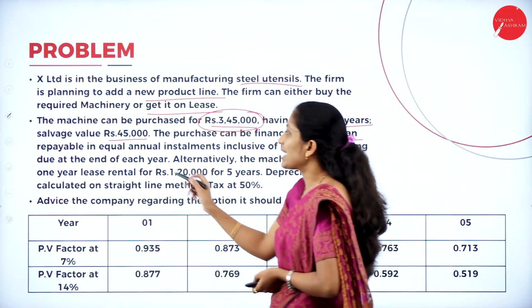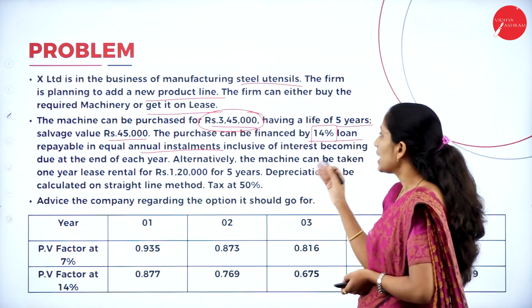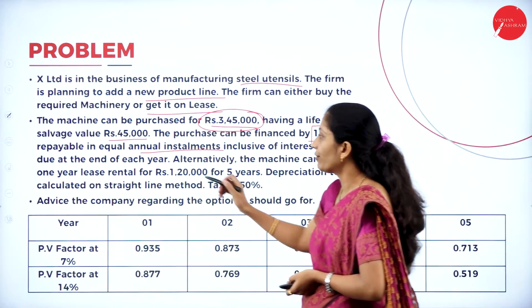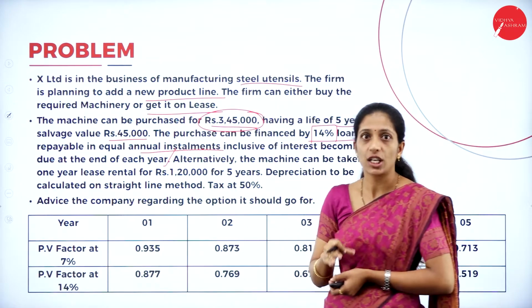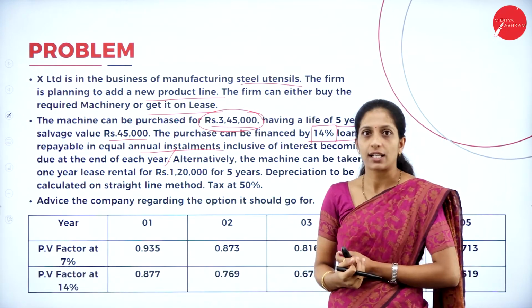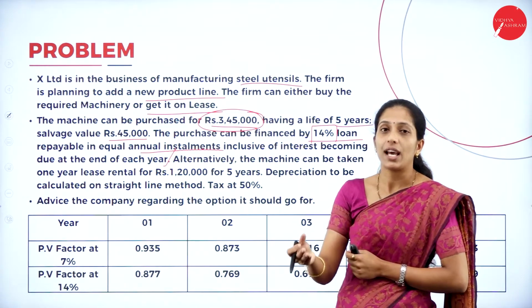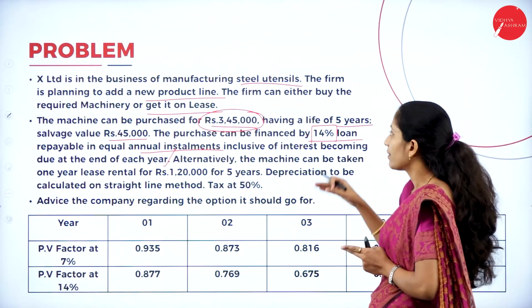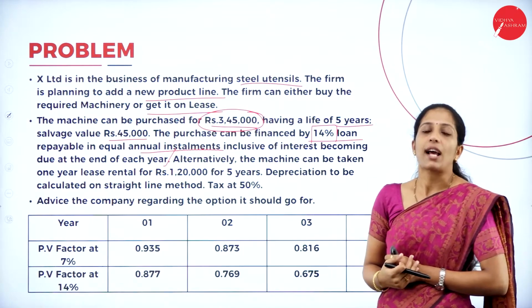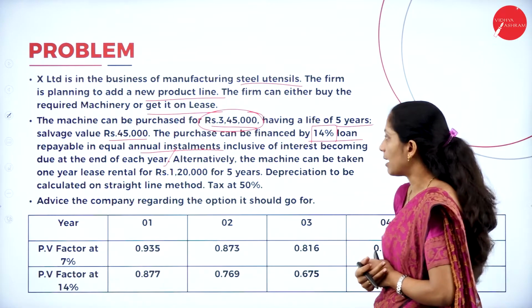Next, repayable in equal annual installments inclusive of interest becoming due at the end of each year. So this is one option where they are going to buy the asset, and the total cash price of the asset is 3,45,000, where in order to purchase that asset they have to borrow a loan at 14% per annum, and that amount has to be paid in the form of installments.